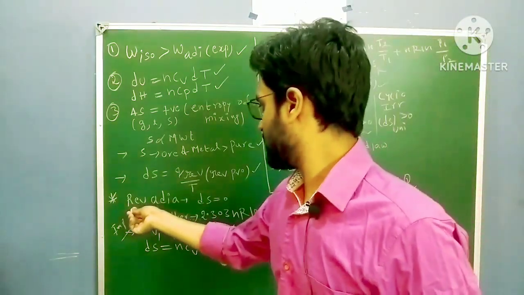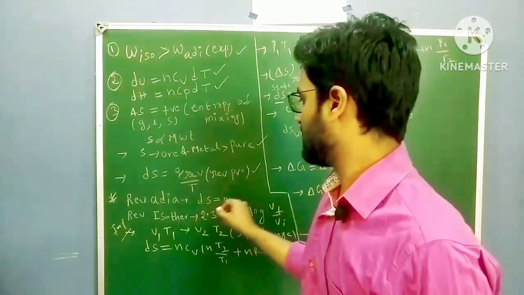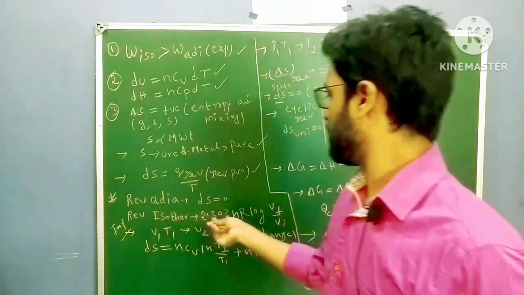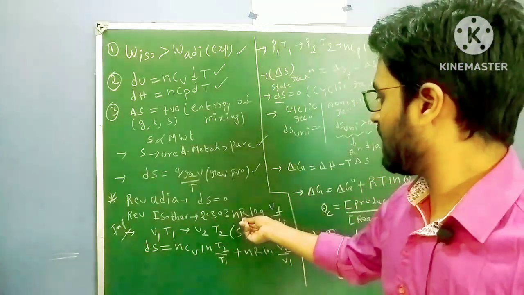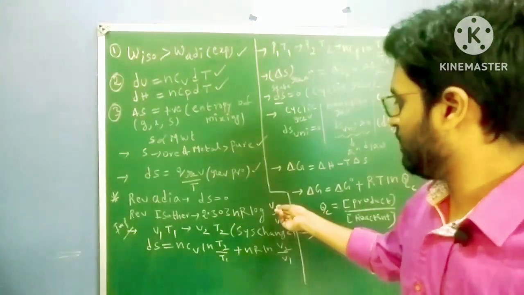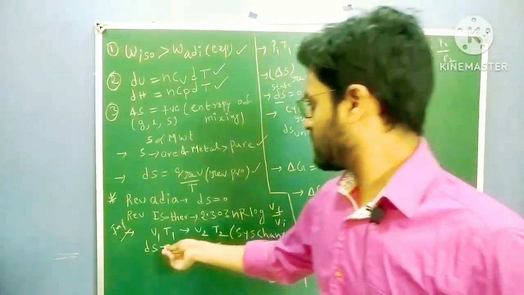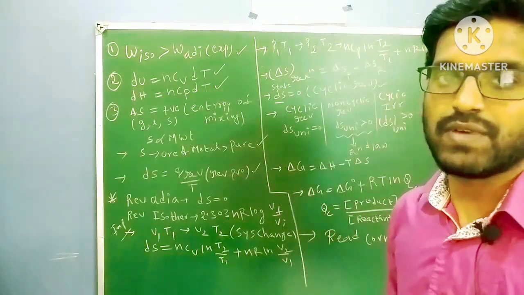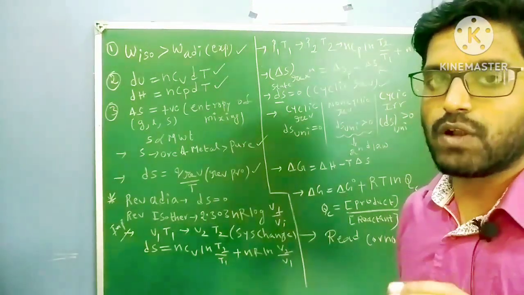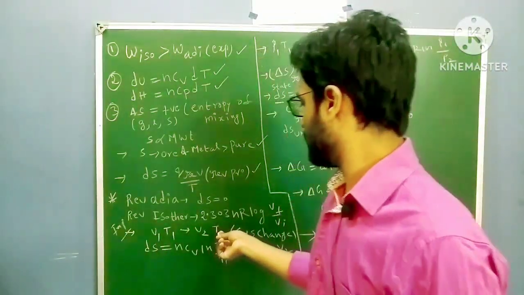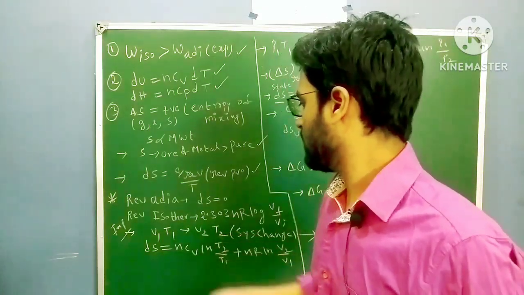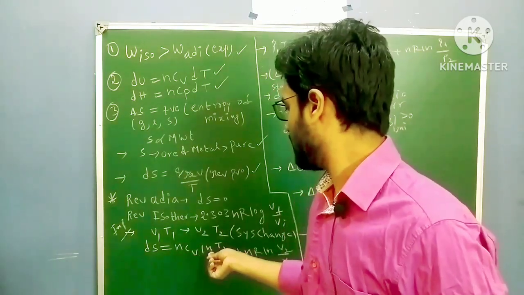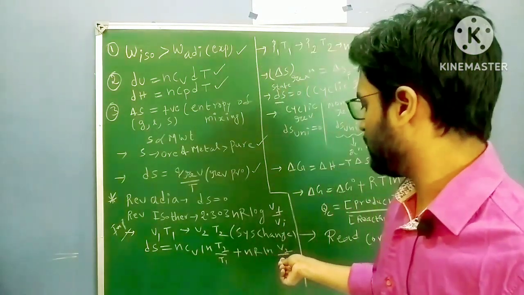Okay. Next, reversible adiabatic process. For a reversible adiabatic process, change in entropy dS equal to 0. And for a reversible isothermal process, the formula is 2.303 nR log Vf by Vi, V final by V initial. Next, if the process is from V1 T1 to V2 T2, so volume and temperature are the only variables, then the formula is change in entropy dS equal to nCv ln T2 by T1 plus nR ln V2 by V1.